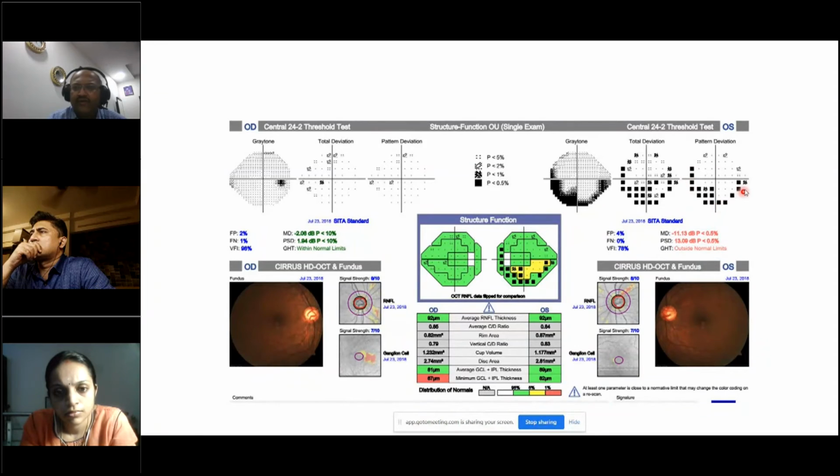The only region which is likely to be the cause of that is this small area which is marked yellow here. So structure and function tells you exactly which area to concentrate on, which area to disregard, and makes sure that they repeat the visual field. The rim defect is most probably because the head is not being kept properly or for whatever other reasons, and the repeatability is there, and you can confirm this.